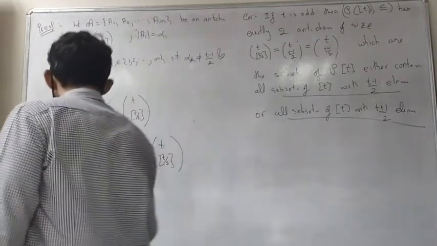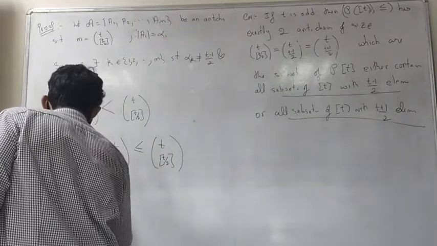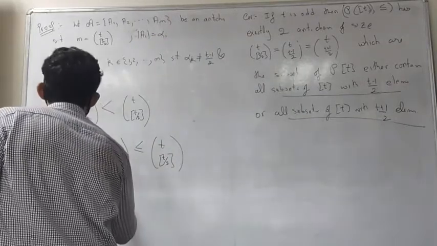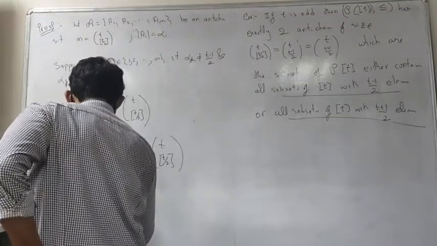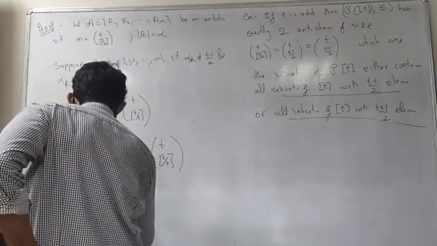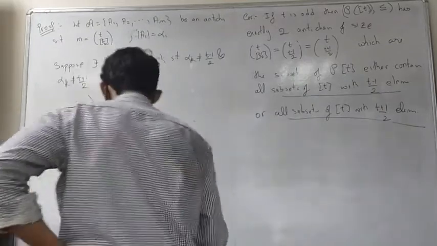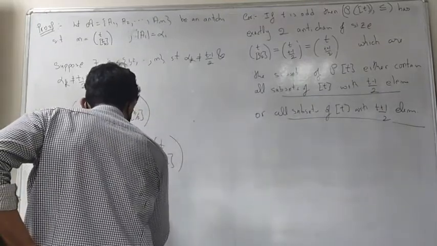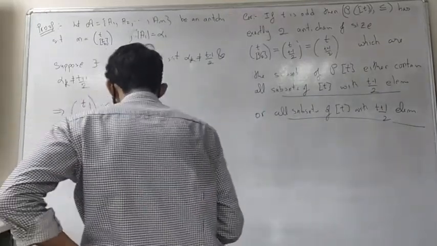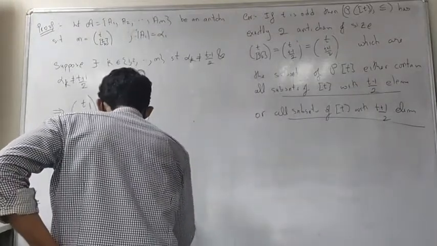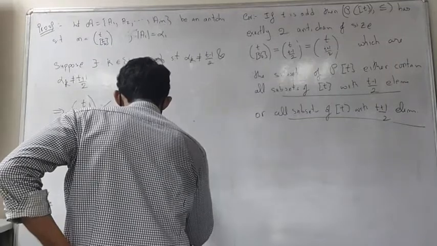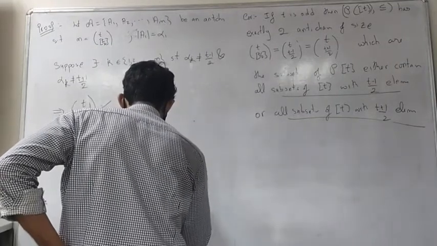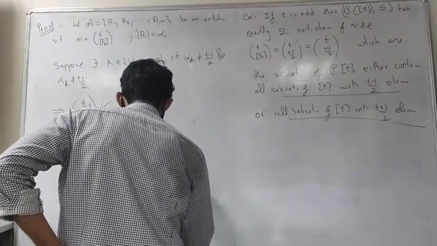Okay, and therefore summation i going from 1 to m of t choose alpha_i will be less than or equal to summation i going from 1 to m of t choose t/2.